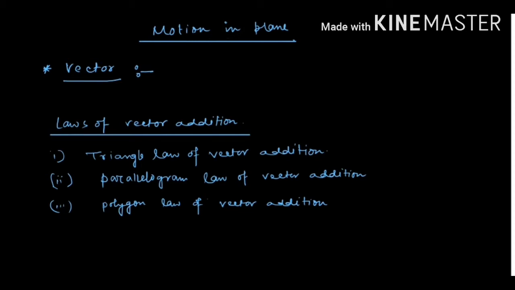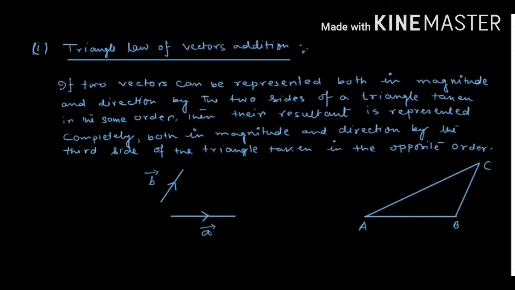In this chapter, we are going to learn how to add two vector quantities, because vector addition is quite different from scalar addition, because in vector addition direction is also involved. So to add two or more than two vector quantities, there are three laws. On the basis of these laws, we can add two or more vector quantities. What are these laws? These laws are the triangle law of vector addition, the parallelogram law of vector addition, and the polygon law of vector addition. Now, what is the triangle law of vector addition?